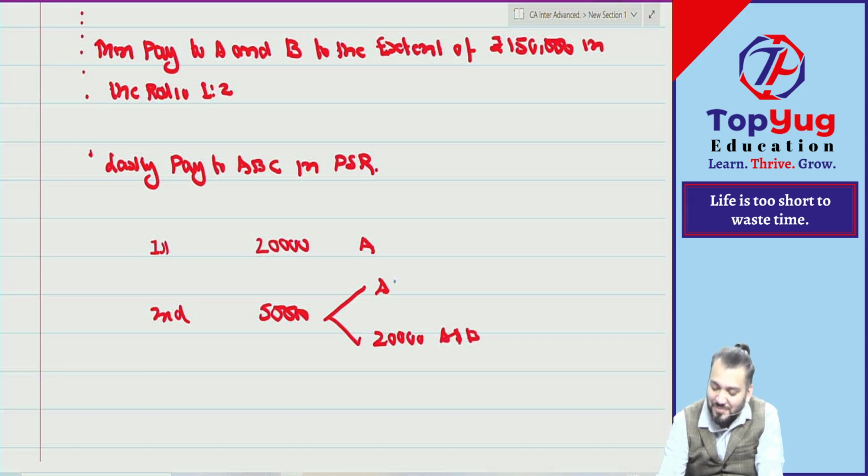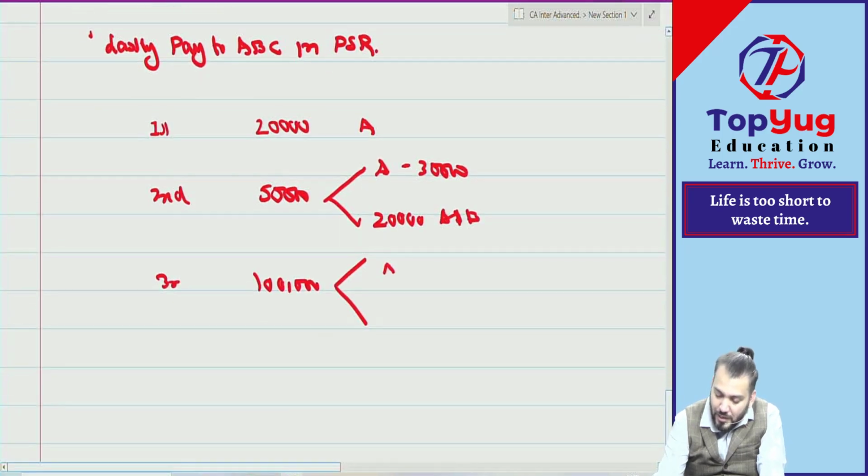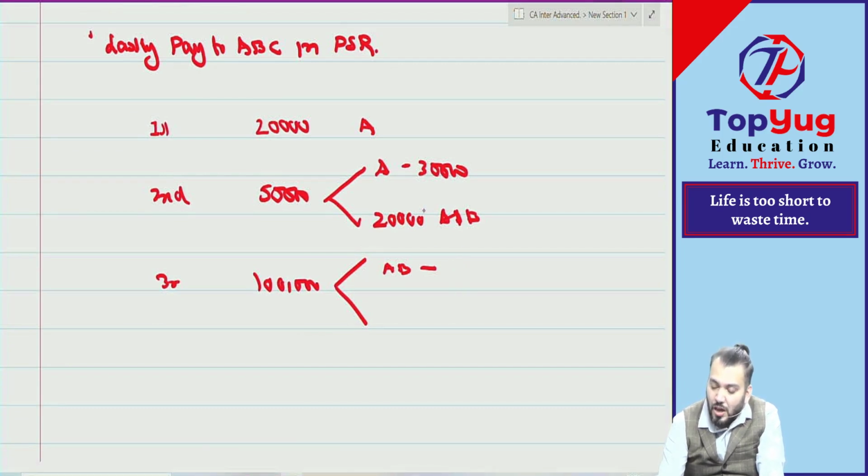Understood? Simple. Correct. Then in the third installment you get 1 lakh. Tell me, A and B, how much? Out of 1,50,000, how much have you already paid? How much balance is left? 1,30,000. So this 1 lakh will be entirely to whom? A and B. In which ratio?